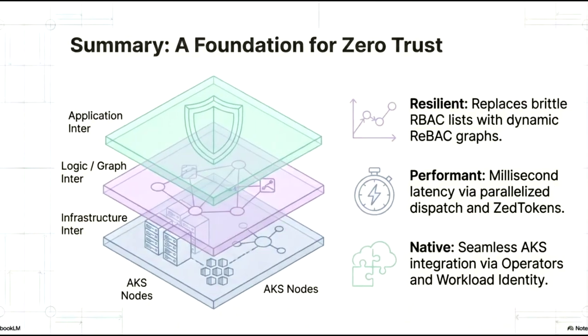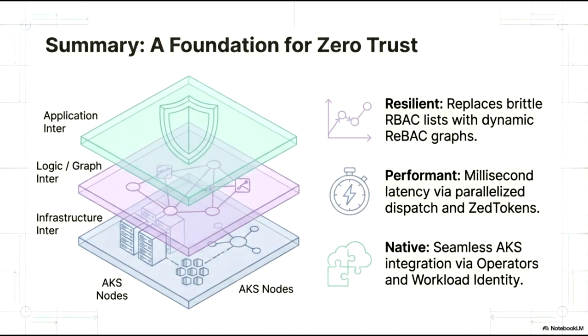To summarize, this architecture provides a comprehensive foundation for Zero Trust by integrating security across 3 key layers: the infrastructure, the logic graph, and the application interface. Our approach focuses on 3 core pillars. First, it is resilient, replacing traditional, brittle ACL lists with dynamic, relationship-based access control graphs that scale with your environment.